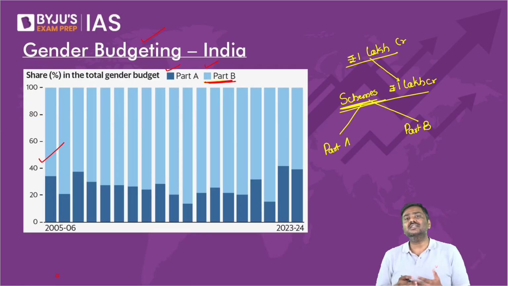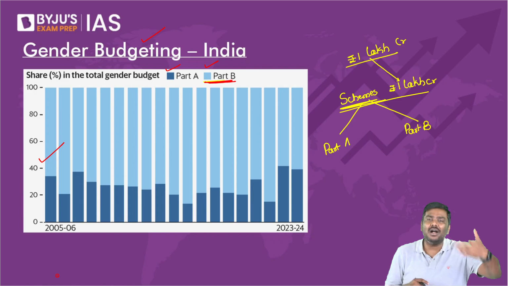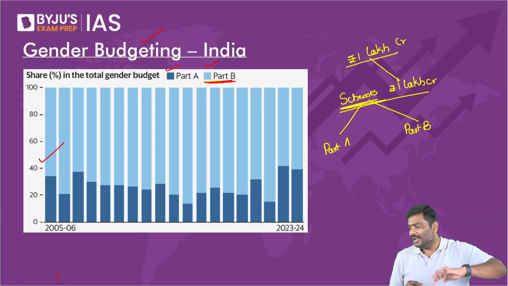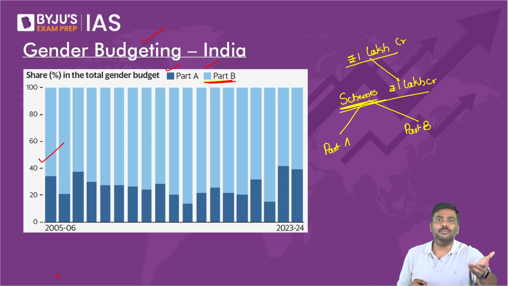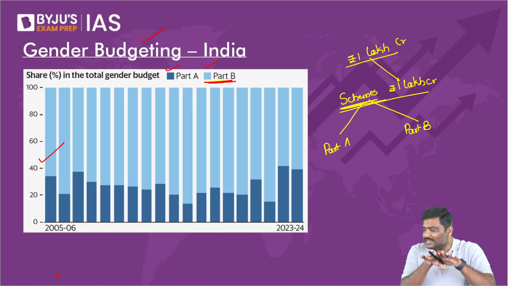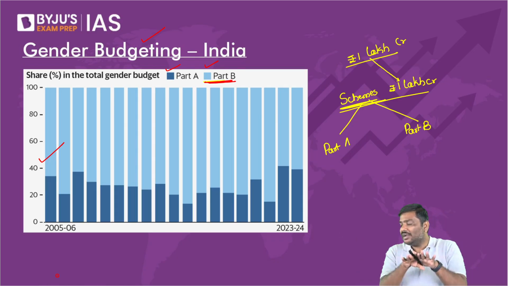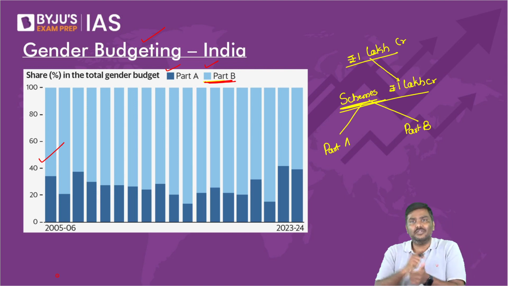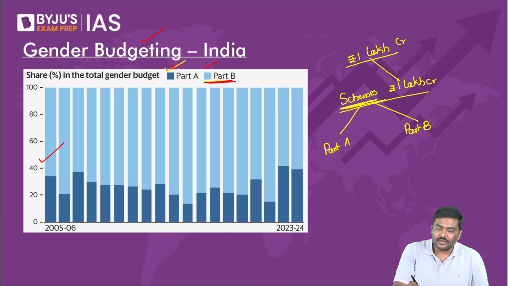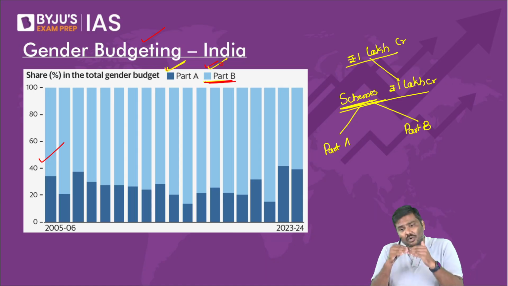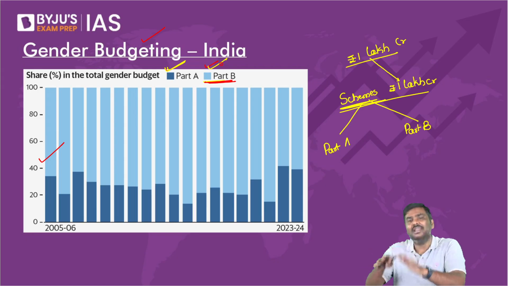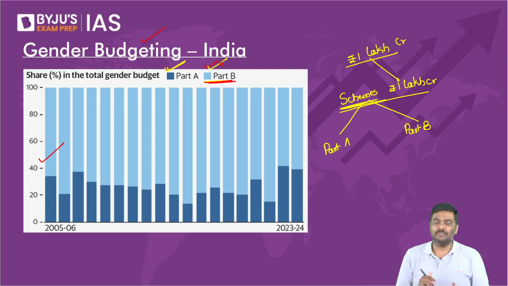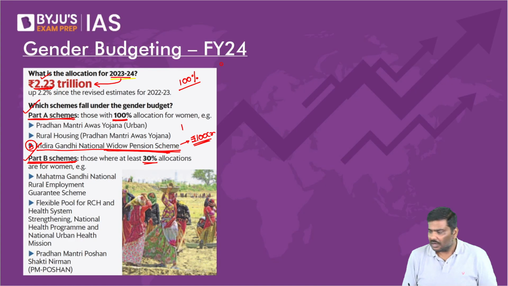In some of the years, more funds have been allocated for Part A, less for Part B. In some of the years, more for Part B, less for Part A. But what is the average? The average is around 60 to 70% of the total expenditure under gender budgeting is allocated for Part B scheme, where around 30% plus of the money will be utilized for women beneficiaries. Okay, done.